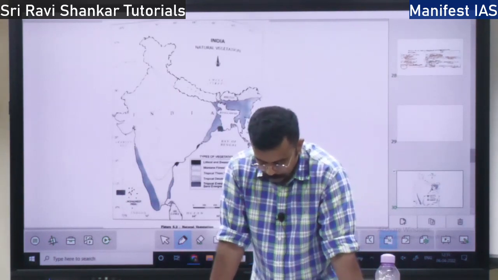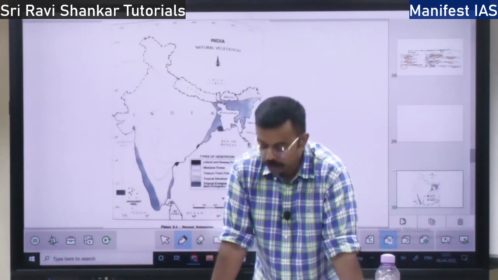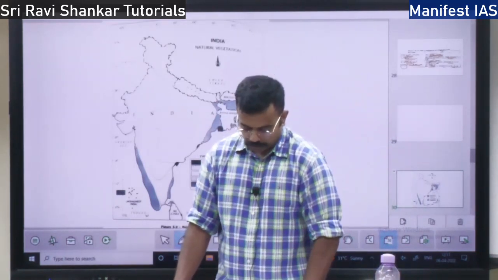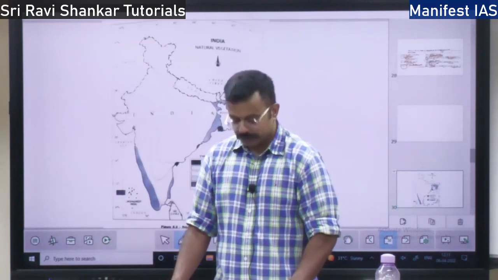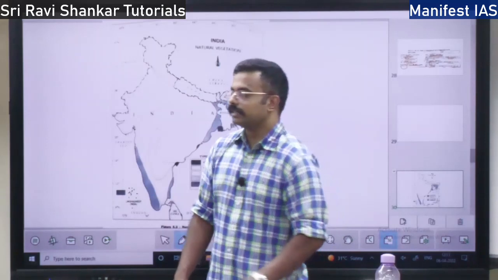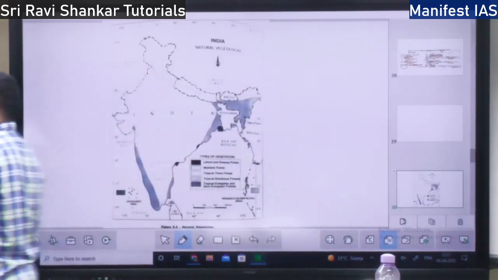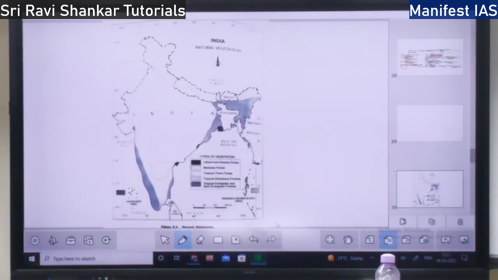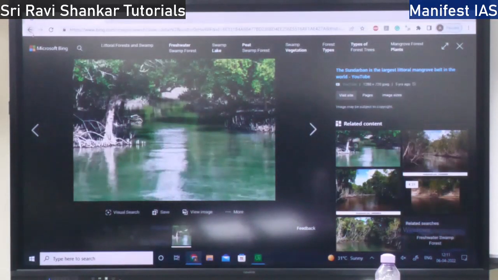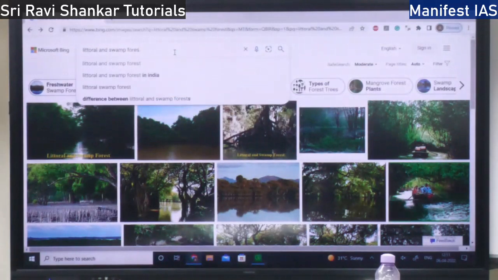So, next we will talk about the mangroves in India. Mangroves are found in the salt marsh as well as tidal creeks. The swamps, salt marsh and tidal creeks. Without showing the image, it's not possible. So what does the mangrove look like? It is similar to the littoral forest. So I'll show you.